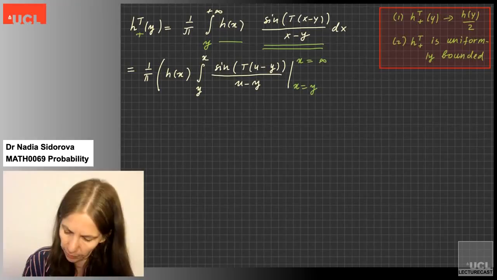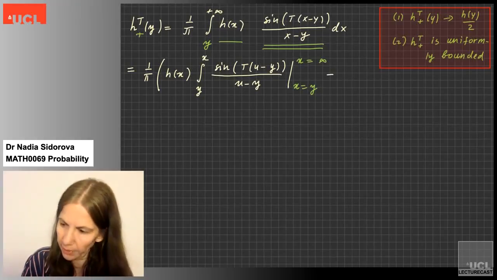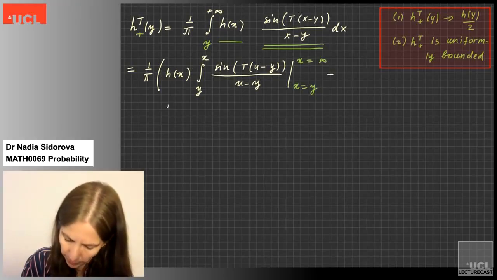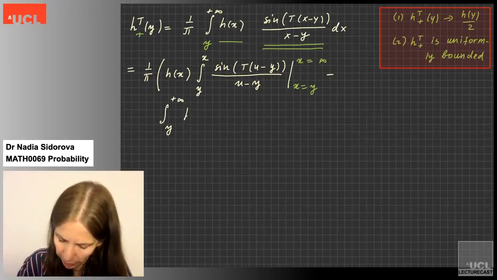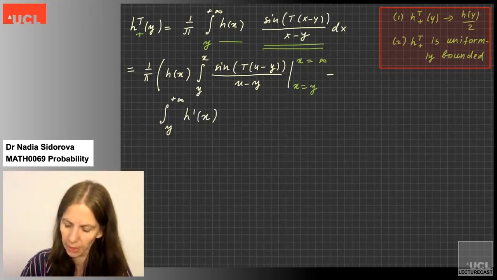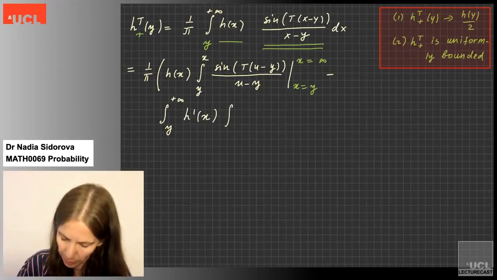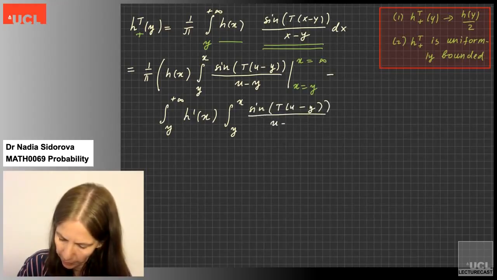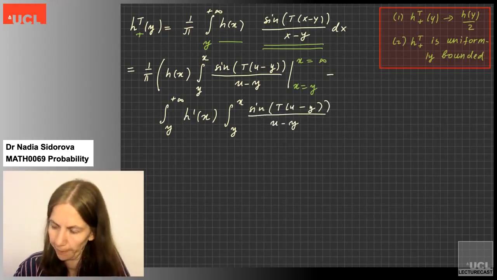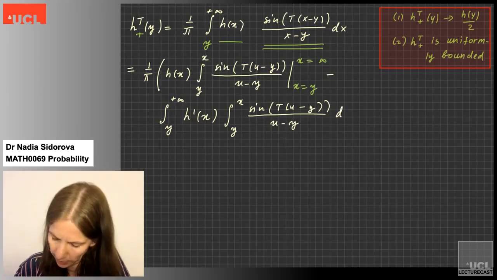The second term is minus the integral from y to plus infinity of the derivative of the first part, which is h prime, times the second part, which is still this integral here from y to x of sine t(u minus y) du.